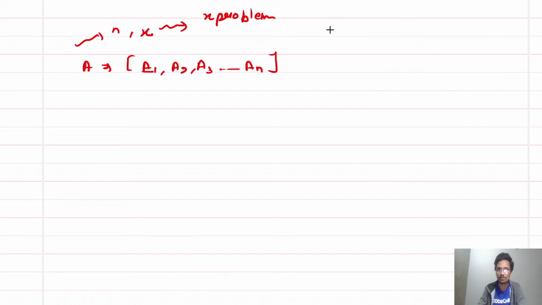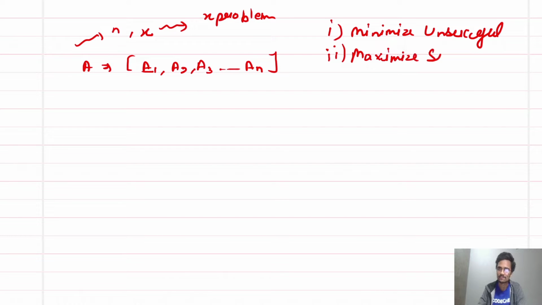So Mike wants to minimize unsuccessful packages and maximize successful packages.